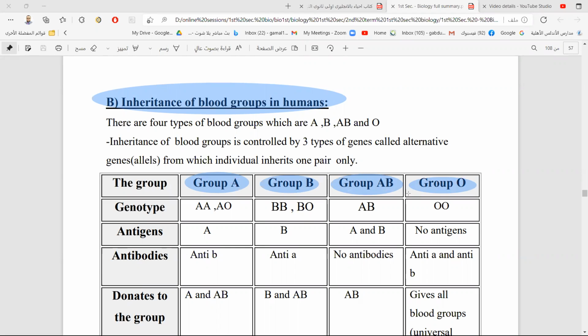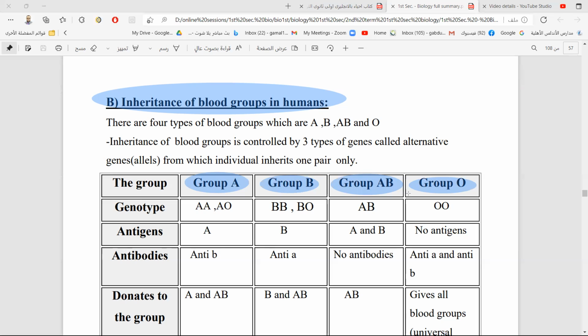You have to know. For example, when you're making the ID, you have to take the blood group test. You have to know your blood group. For example, I have blood group O. Other people have AB, other people have group B, and other people A. So we'll discuss together how this blood group comes about and how it can be inherited.